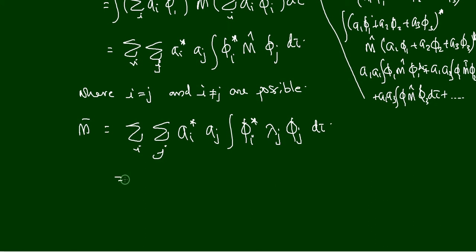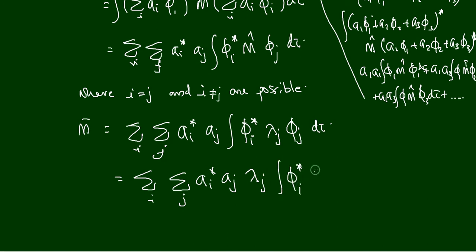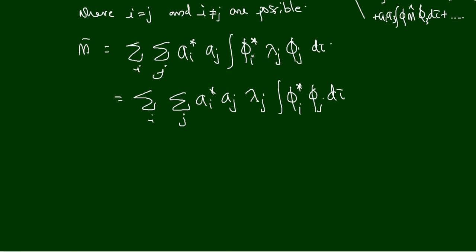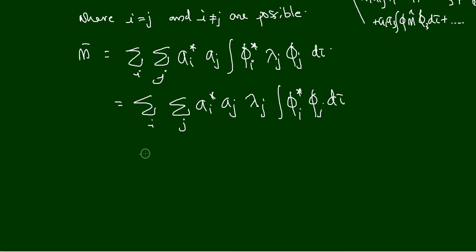Okay, that is equal to sigma i sigma j a_i star a_j, then lambda_j is a constant, so we can take it out of the integral sign. So let me write lambda_j integral phi_i star phi_j d tau. Okay, so that is equal to, now we have to look into this expression.